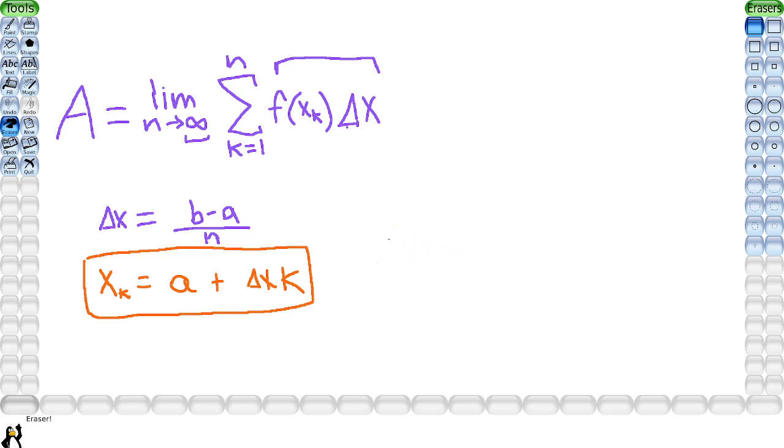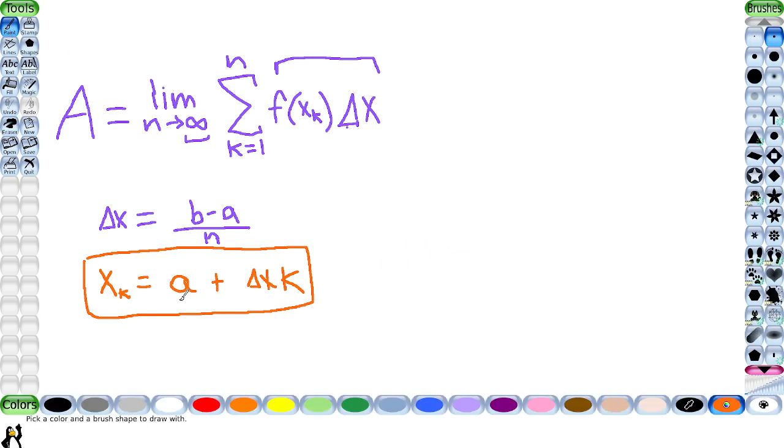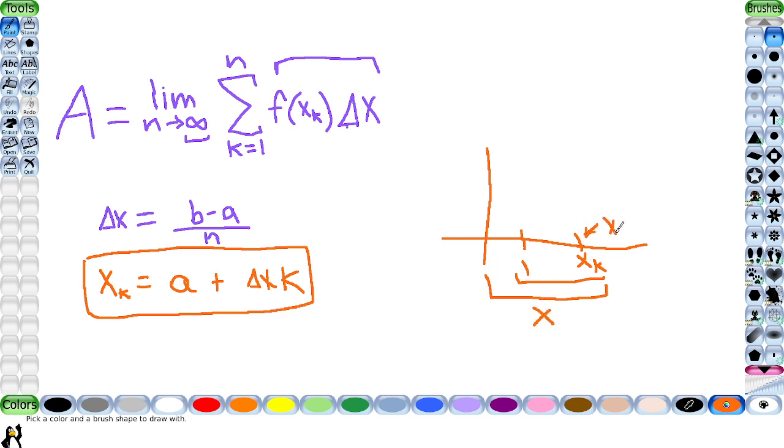So, we have that, and then we have a plus a. Think about it: we're starting at 1, which is a, and then we have x sub k, so we would need to add this 1 to get the total x value, because this is what equals x sub k.